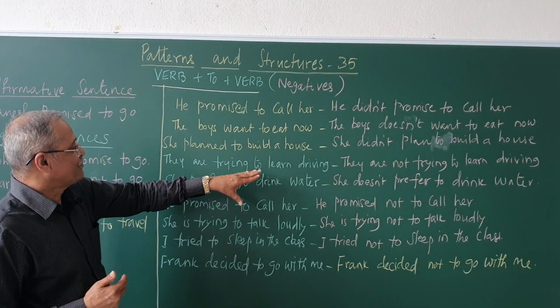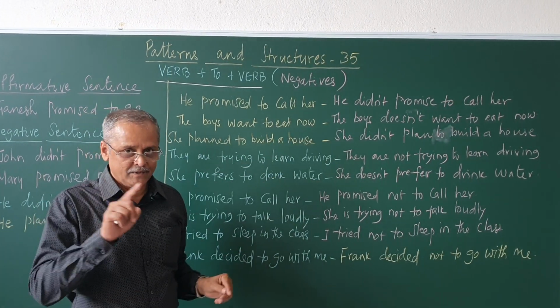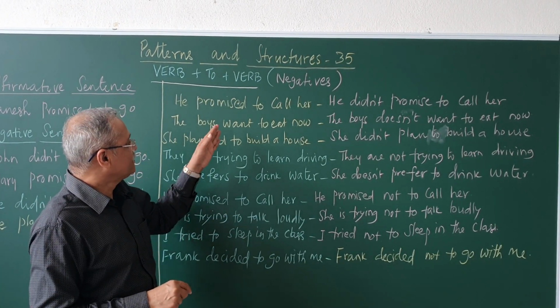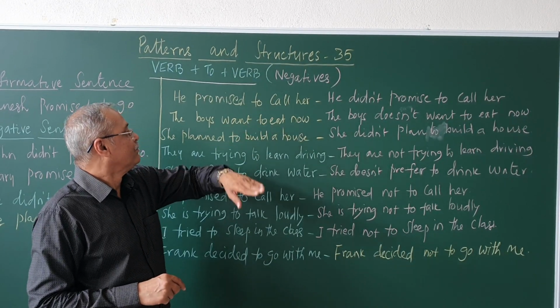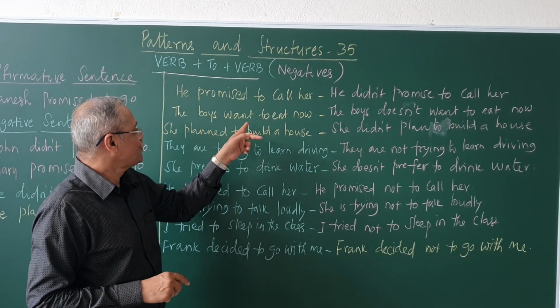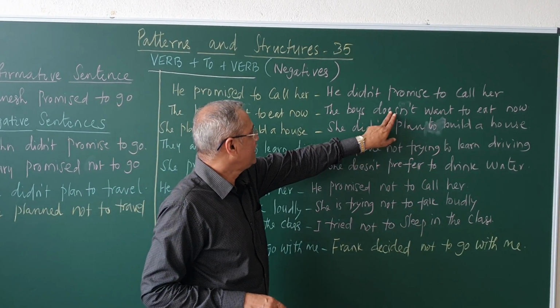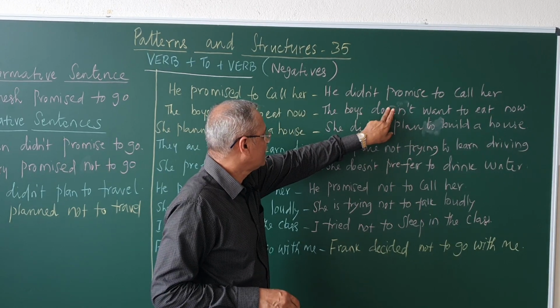Come to this, some more examples. He promised to call her. He did not promise to call her. He promised to meet her. He did not promise to meet her. The boys want to eat now. The boys do not want to eat now.